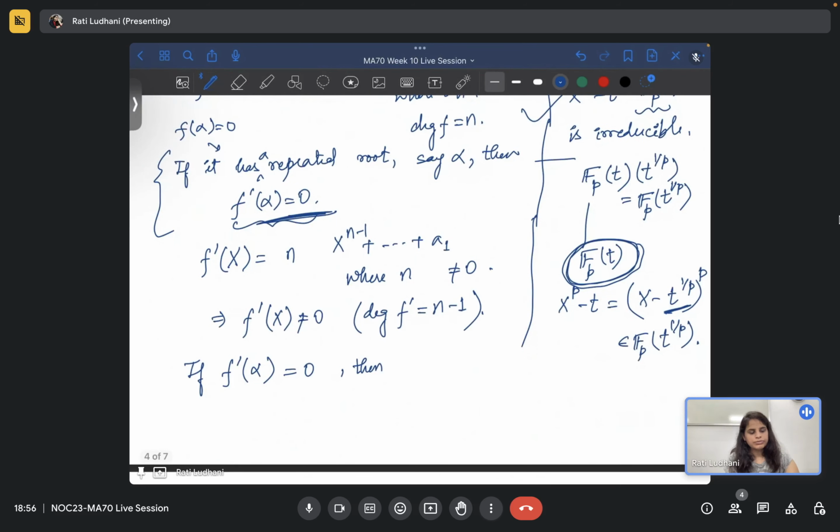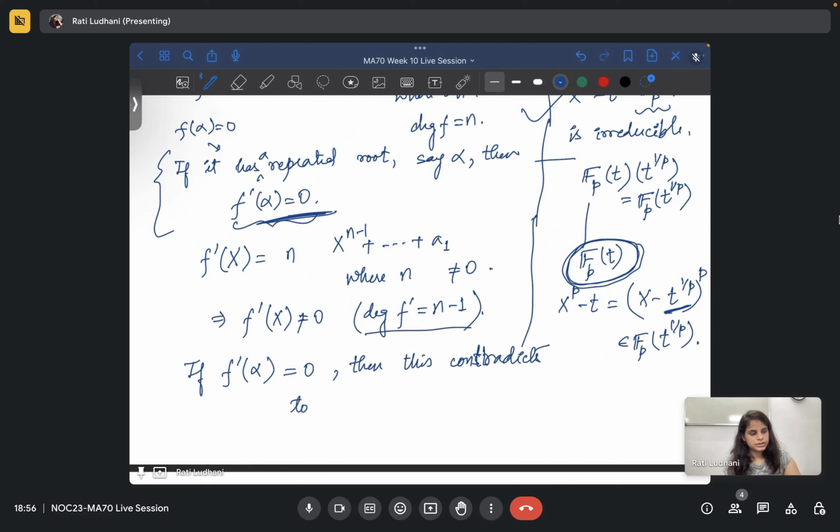Then if f dash alpha is equal to 0, this is itself a contradiction. Can you tell me what does this contradict? Minimal polynomial. Yes, so what exactly with that?